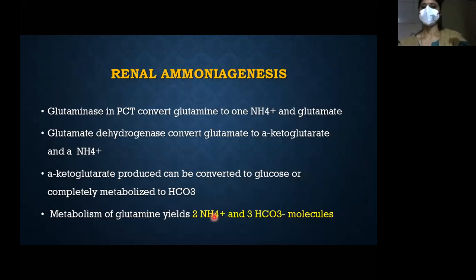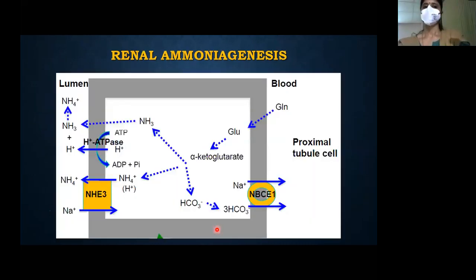So metabolism of glutamine gives two ammonium and three bicarb. The ammonium hence generated splits up to ammonia and H plus, and H plus finds its own way out through H plus ATPase or sodium H plus antiporter, or ammonium as such will enter the NHE3 instead of H plus and comes out to the tubular lumen.